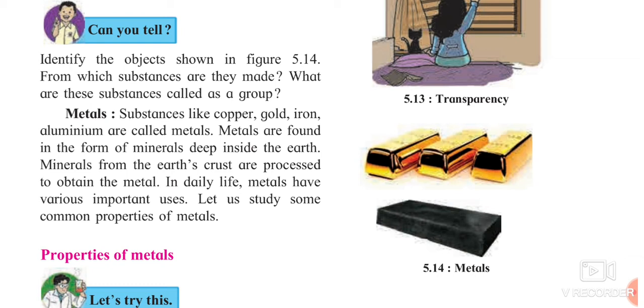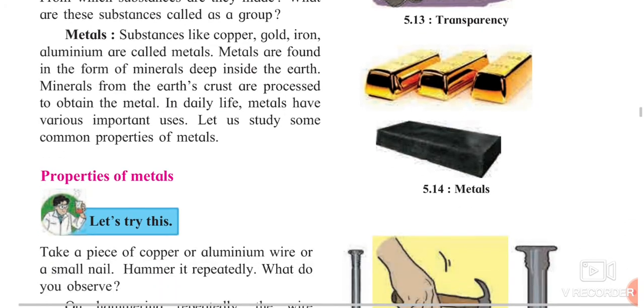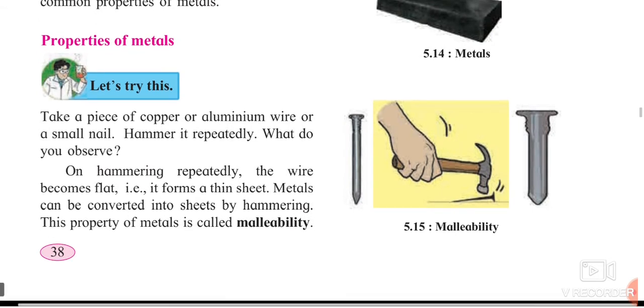Now, we have seen in our first lesson how actually we are getting the fossil fuels. They are doing many processes, they are using many technologies, and later from these minerals they are obtaining our metals. So, there are few properties of these metals. We are going to see them.